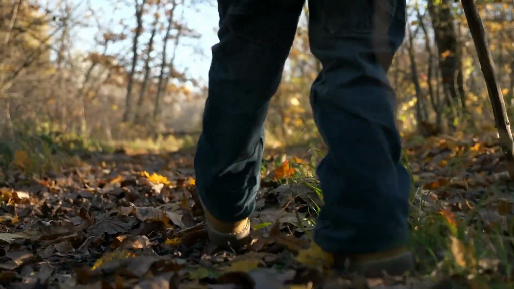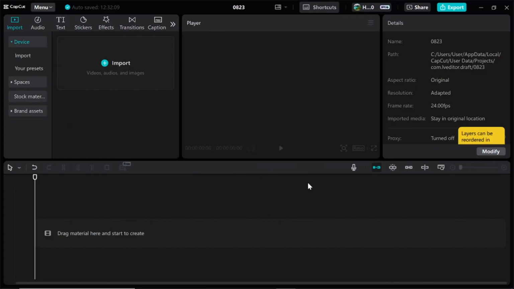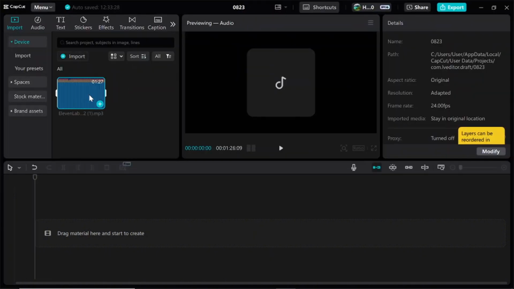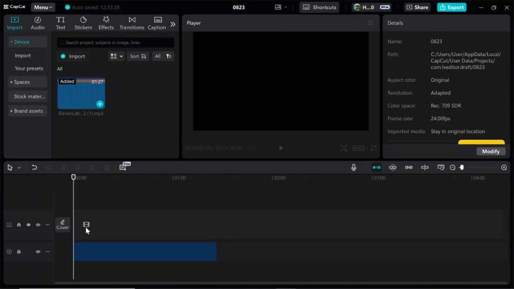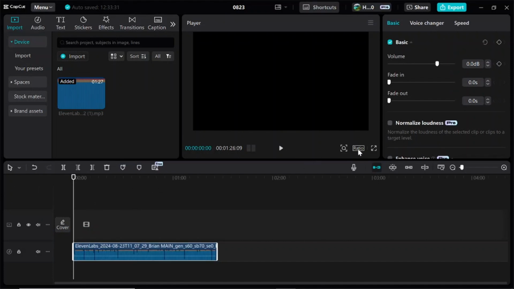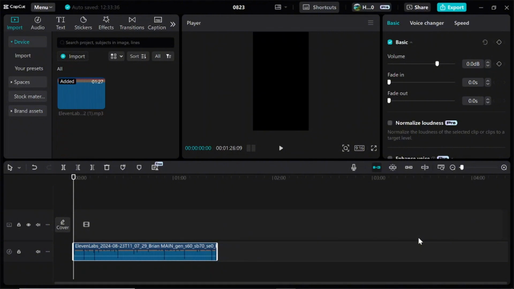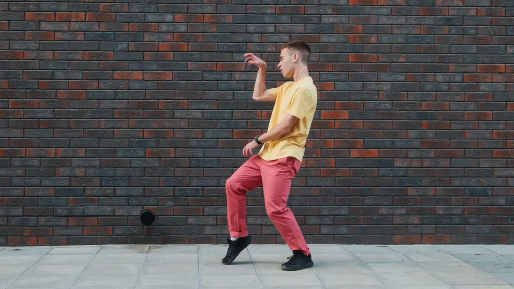The next step is to download CapCut, one of the best free editing software options available. Once you have it, paste your audio script into the app. Seriously, you're not going to find anything better than this. CapCut is insanely good, with a simple user interface that makes it the best editing platform for beginners. Download it and see for yourself. Here's how the audio sounds.